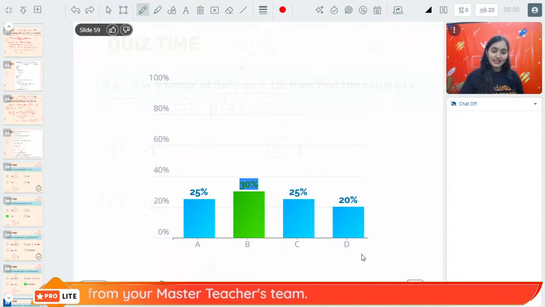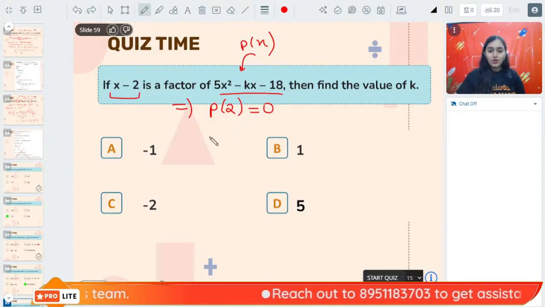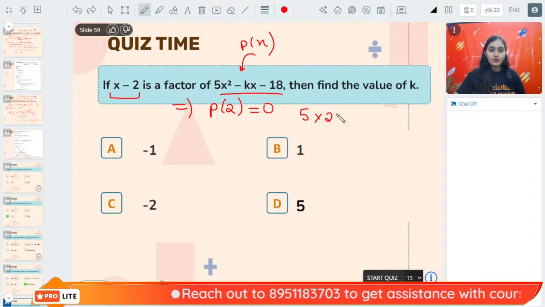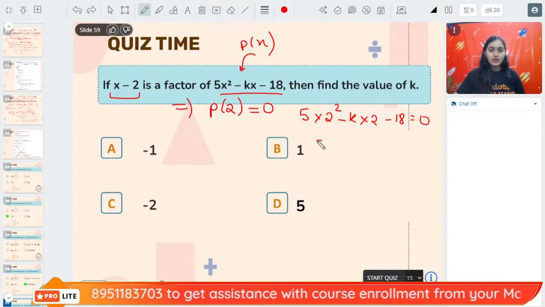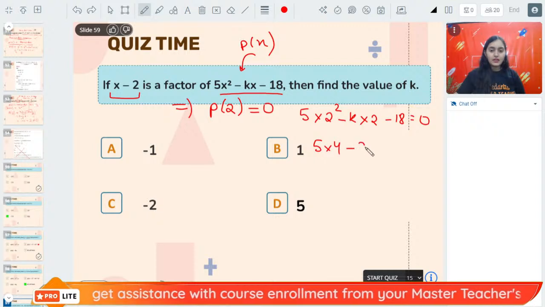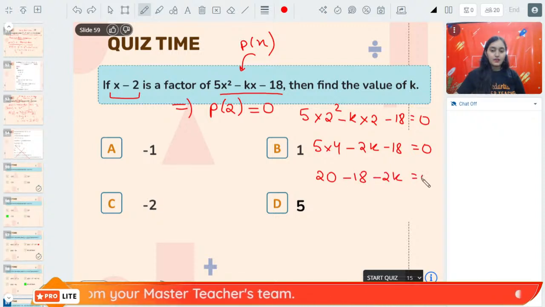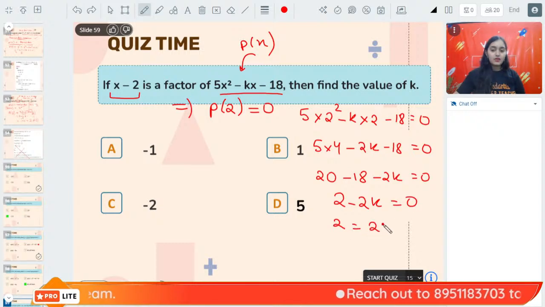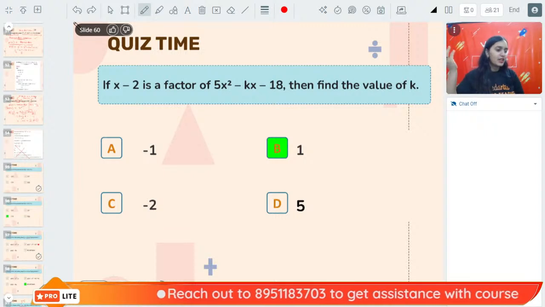Oh, what is this? What happened? Let me check. So once we put the value of 2, we are getting 5 into 2 square minus k into 2 minus 18 is equal to 0. 5 into 4 minus 2k minus 18 is equal to 0. 5 4s are 20. 20 minus 18 minus 2k is equal to 0. So 2 minus 2k is equal to 0. 2 is equal to 2k. That means k is equal to 1. That's the right answer.